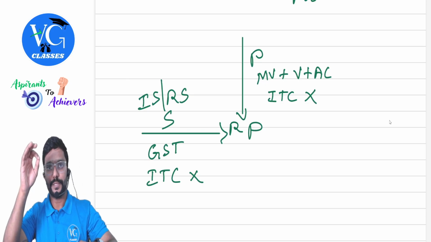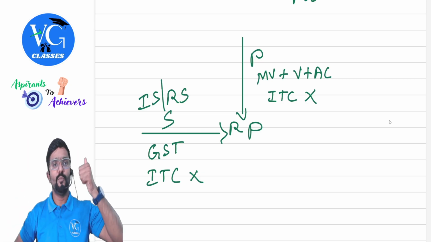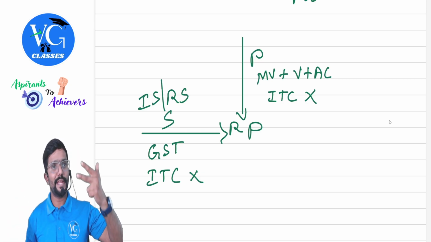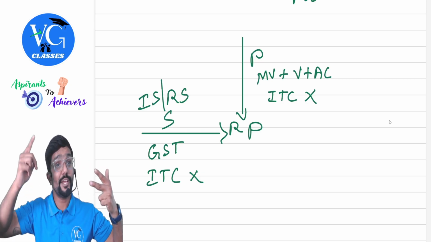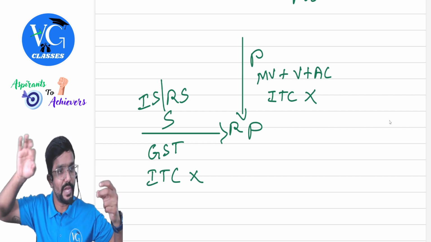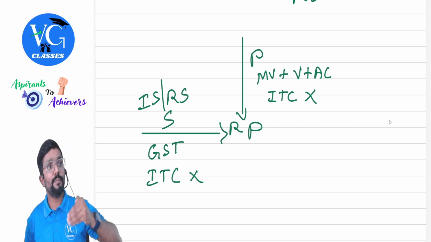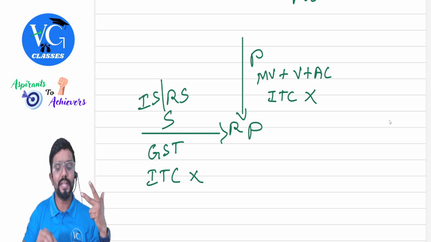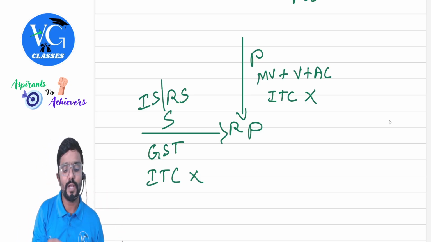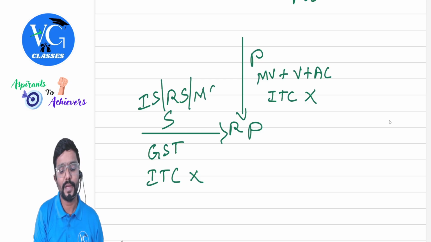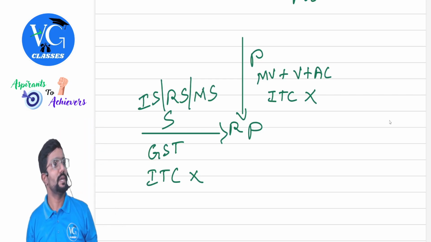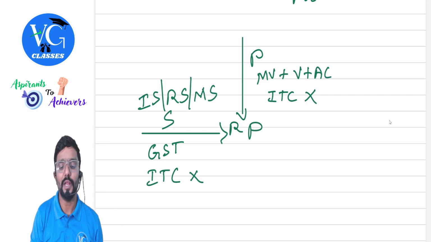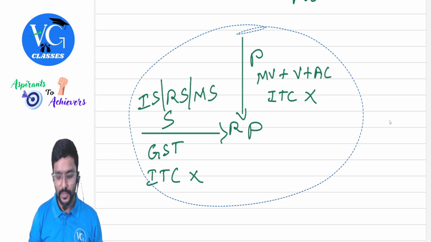Simple. I repeat. On purchase of motor vehicle, vessel or aircraft, whatever GST I have paid on purchase, that is blocked. Once I purchase, if I take any insurance service, repairs or even maintenance services, on that whatever GST is paid, can we claim credit of it? No. They're telling credit is not available. Okay, sir. Just a minute.